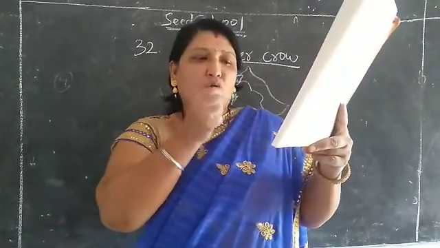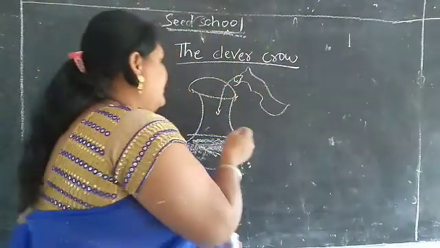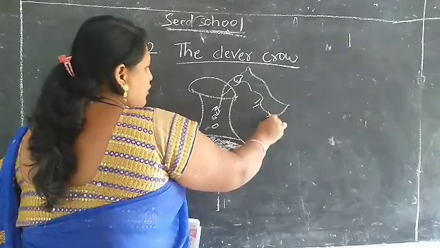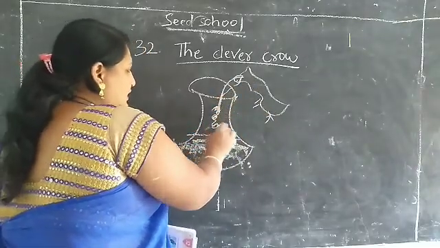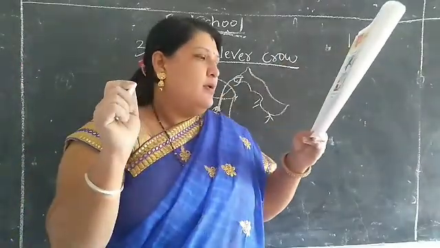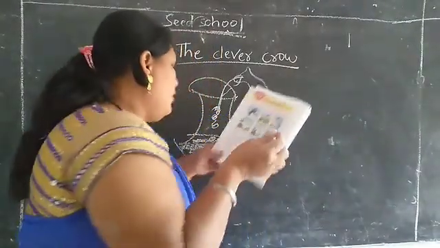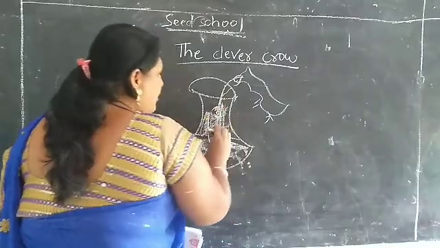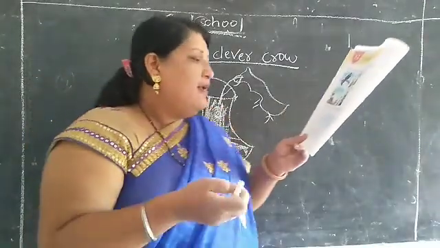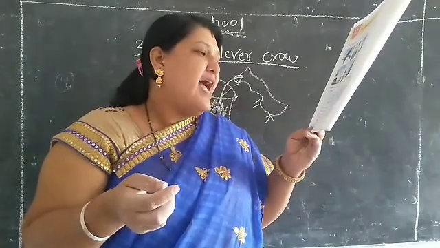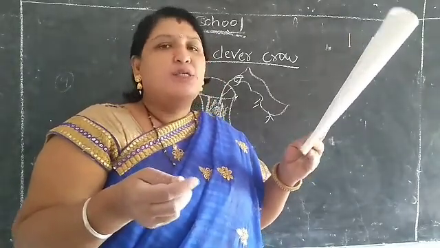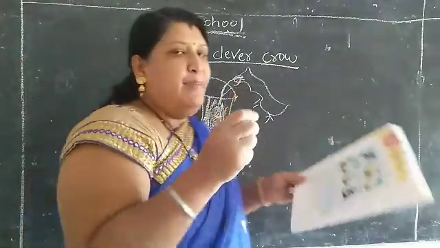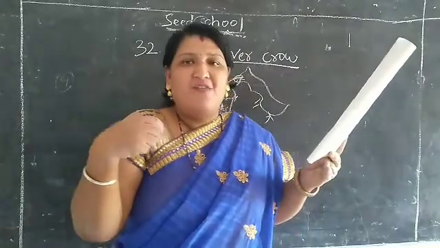So it dropped the stones into the pot. So he dropped the stones in the pot. So this is the crow dropping the stones in the pot. The water rose up. Okay children. The crow drank the water. It felt happy. Then it flew away.